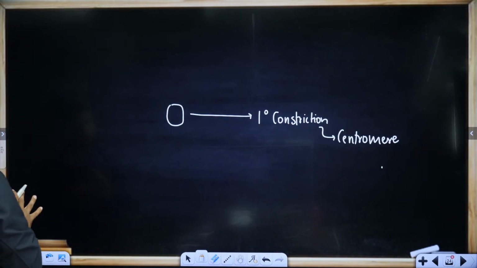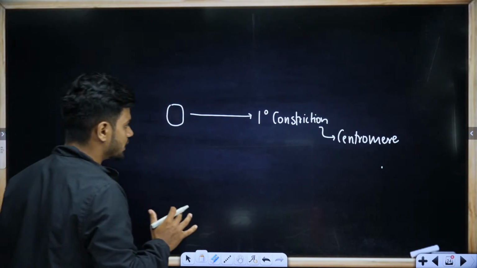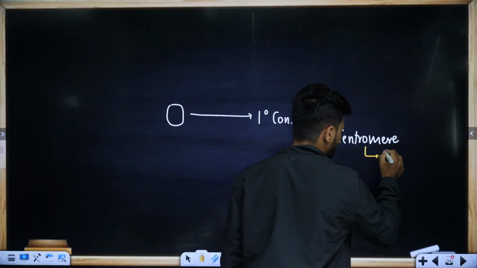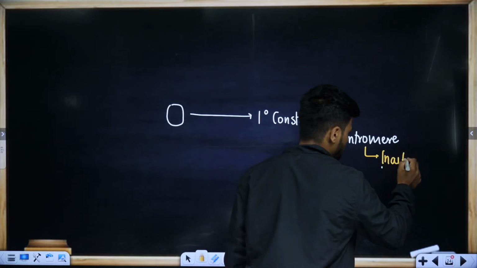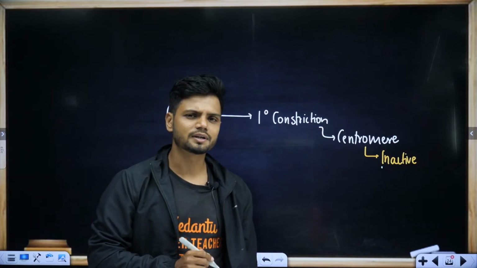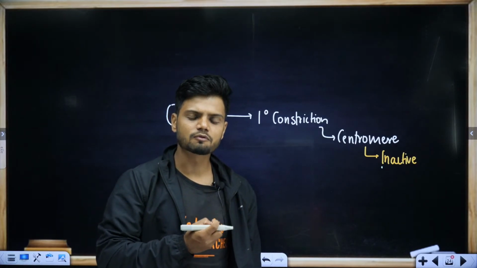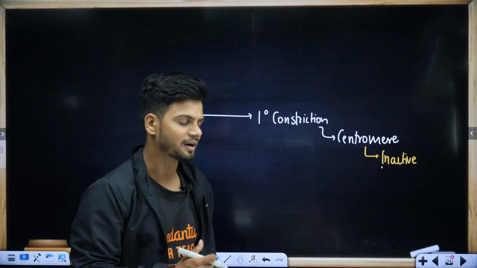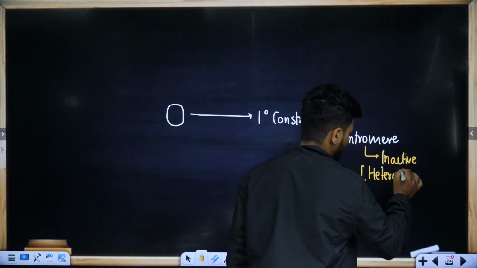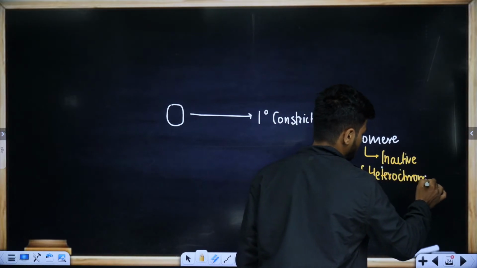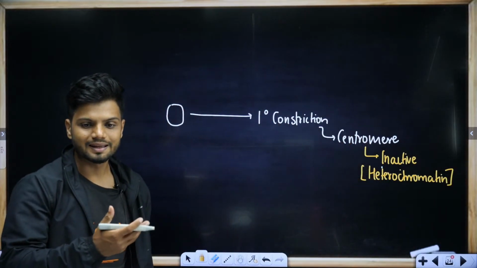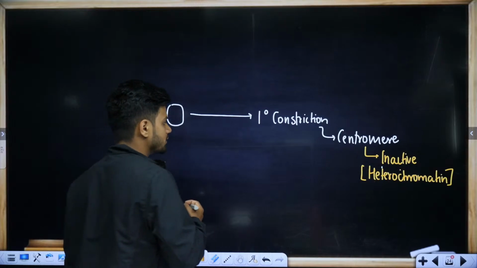Now, students, remember this primary constriction, which is the centromere, is said to be inactive in nature. If it is inactive, which type of chromatin do you think it is made up of? Heterochromatin, because it is transcriptionally inactive in nature.